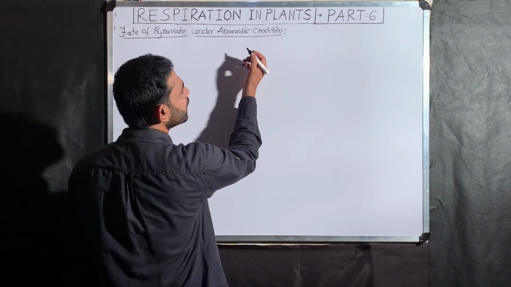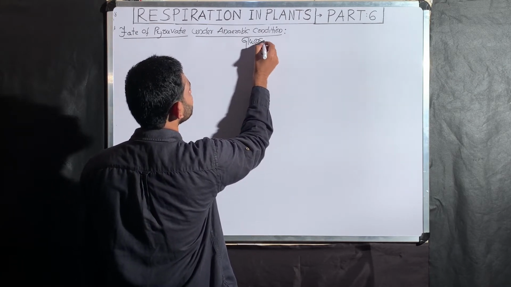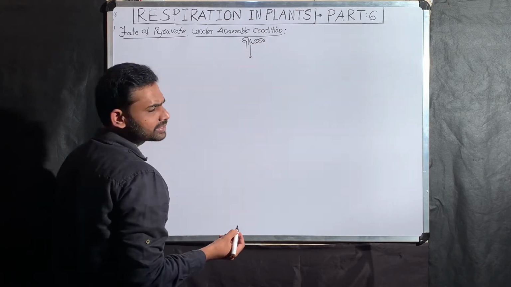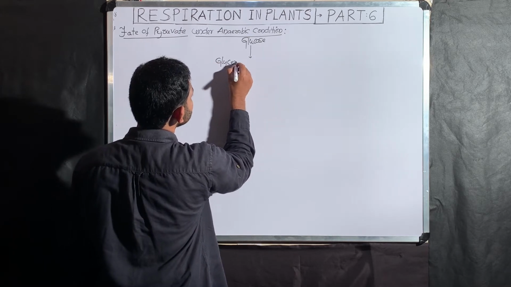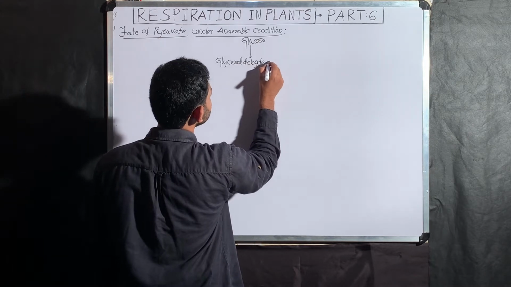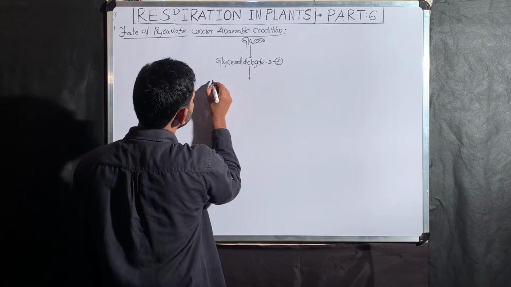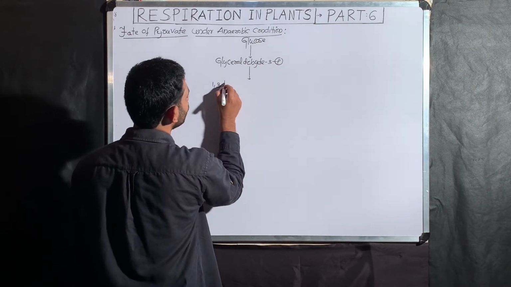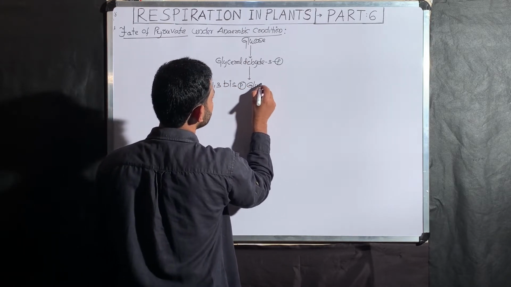Now as we know, glycolysis roughly starts with a glucose. After several reactions of glycolysis, there is a formation of one intermediate, glyceraldehyde 3-phosphate. Then glyceraldehyde 3-phosphate converts into 1,3-bisphosphoglycerate.